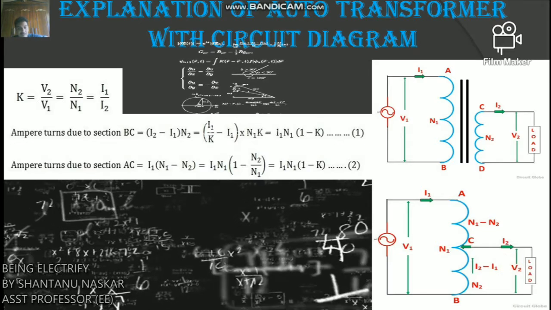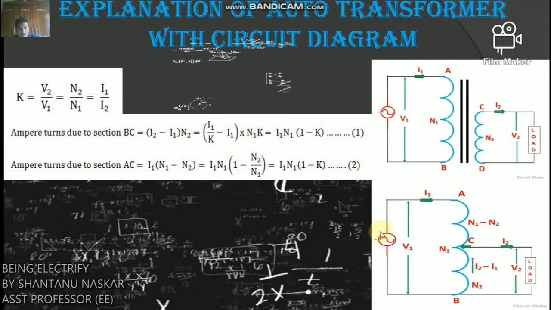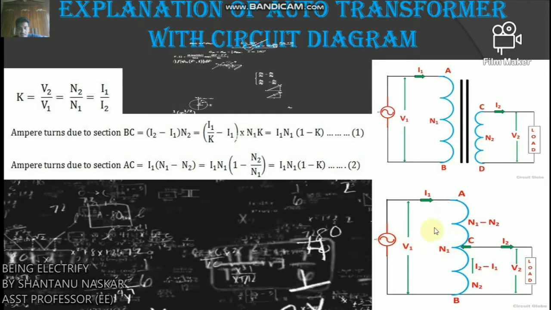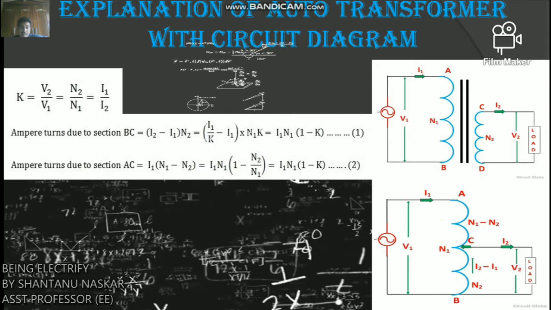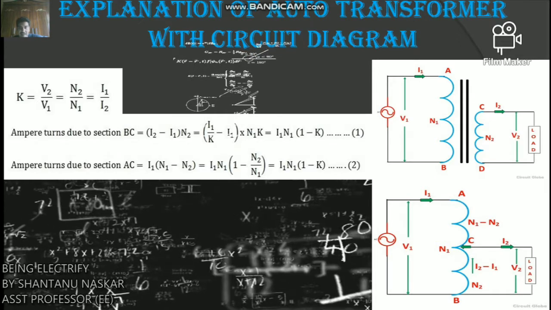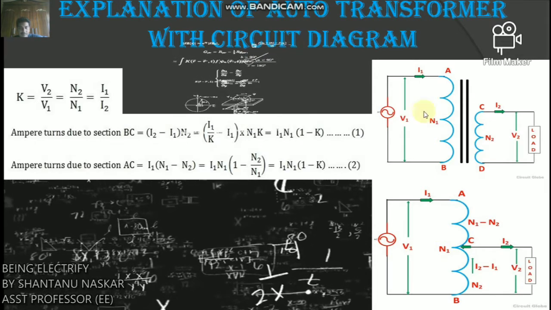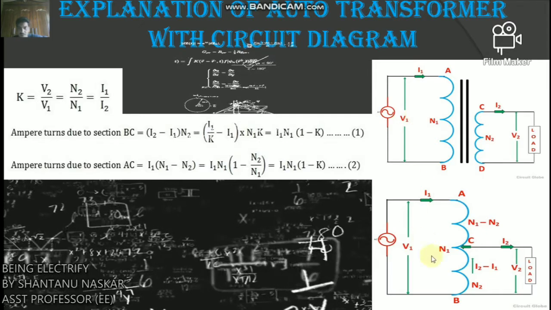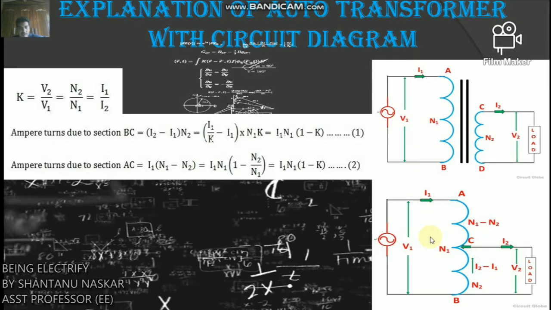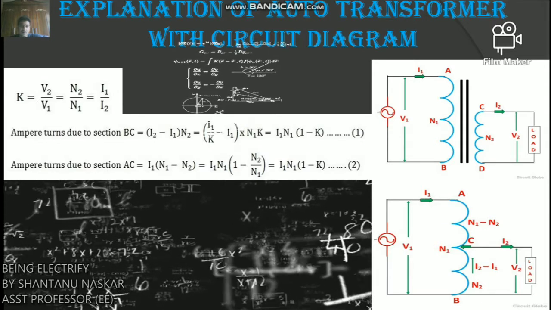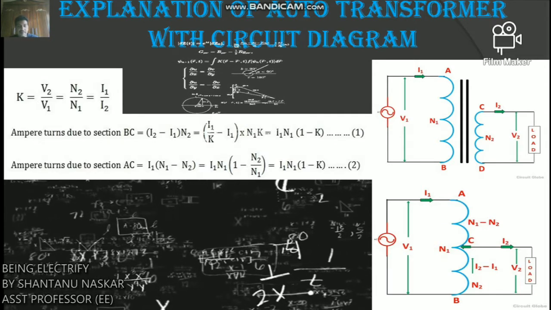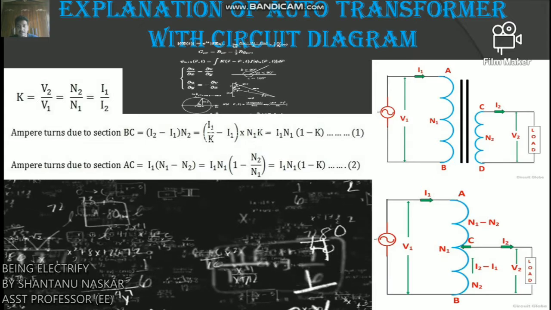When an AC voltage V1 is applied across AB, an alternating flux is set up in the core. As a result, an EMF E1 is induced in the winding AB. A part of this induced EMF is taken in the secondary circuit.